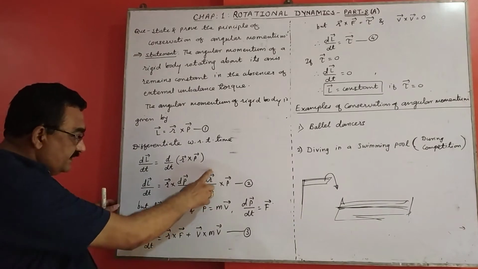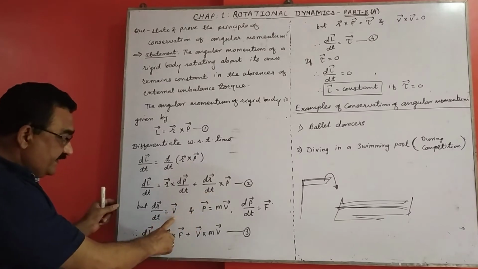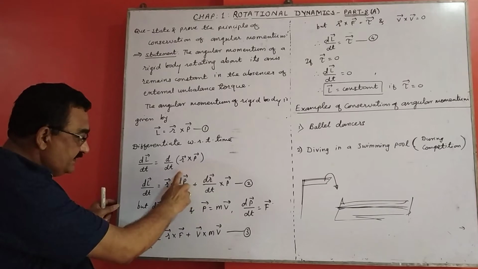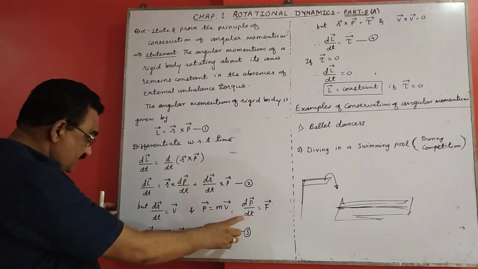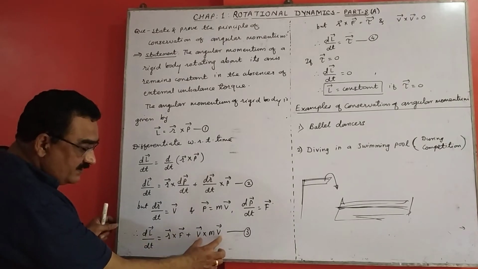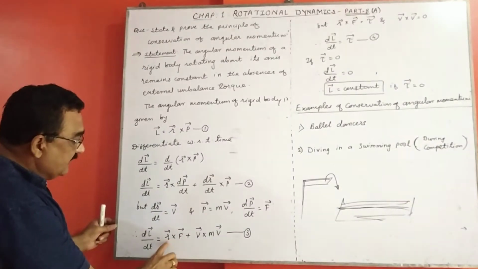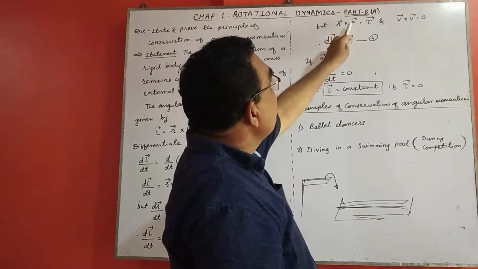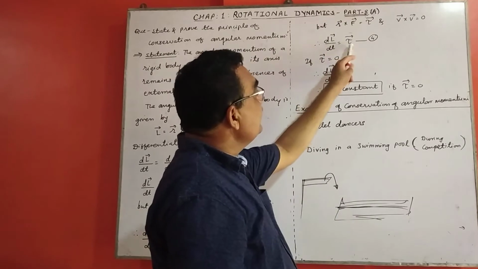Here dr by dt is the derivative of the radius vector, which is velocity. p is mass into velocity. dp by dt is force by Newton's second law. So putting these values here, m is constant, and v cross v, the cross product of a vector with itself, is 0. r cross F is torque. So you can write r cross F is torque, v cross v is 0, so dL by dt is equal to torque.